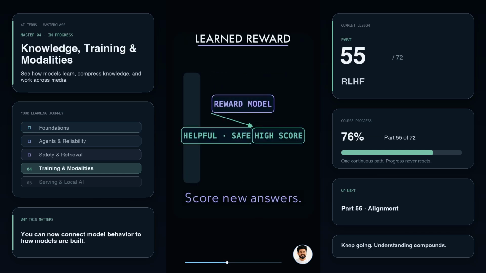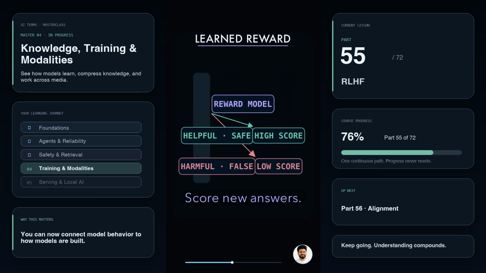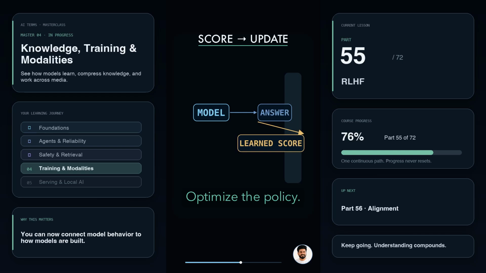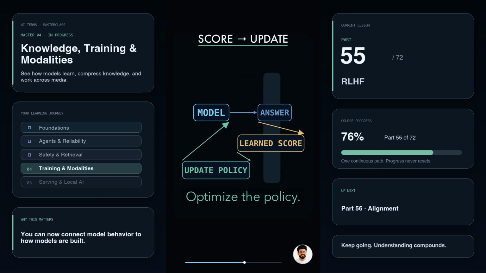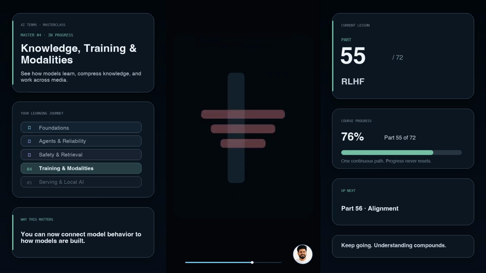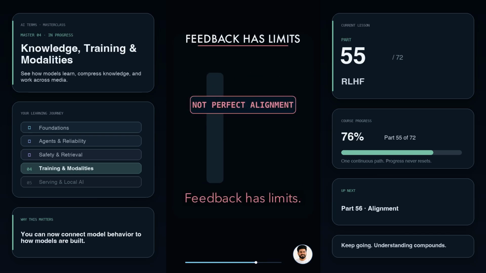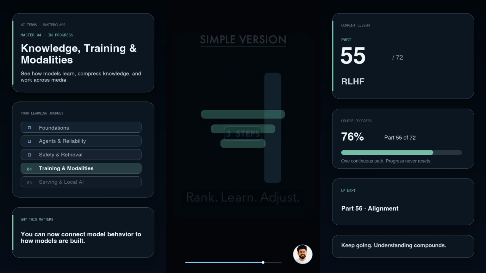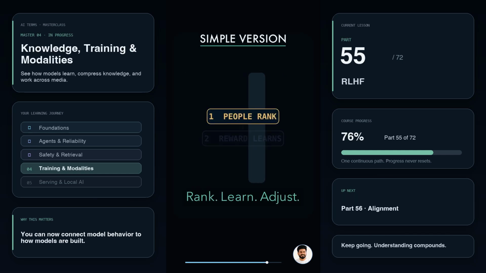Helpful, honest, and safe answers score higher. Misleading or harmful answers score lower. Then the language model generates an answer, receives the learned score, and updates its policy to earn better rewards. Repeat the loop, and preferred behavior becomes more likely. But RLHF does not make a model perfectly aligned. Human judgments can be inconsistent, biased, or incomplete. Simple version: people rank answers. A reward model learns the ranking, and the AI adjusts.